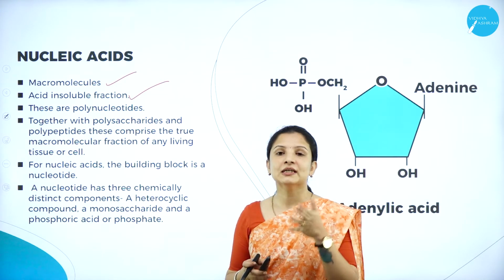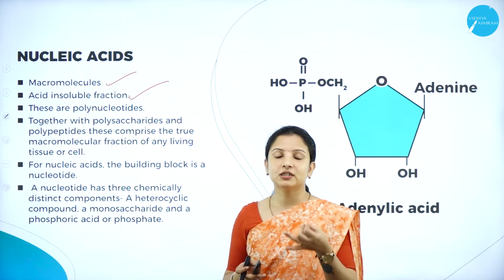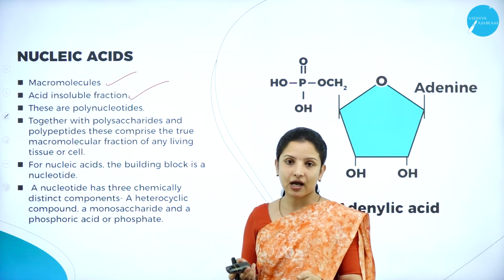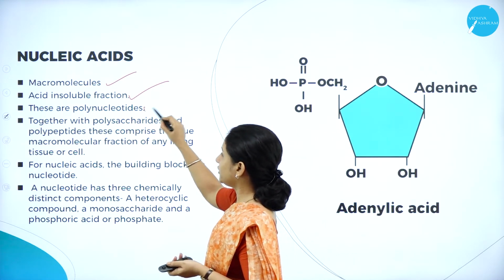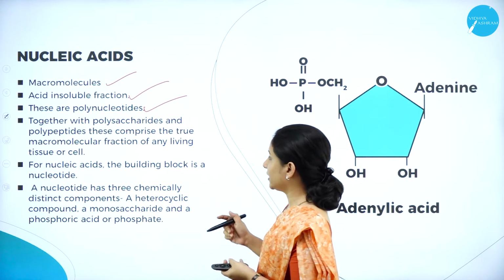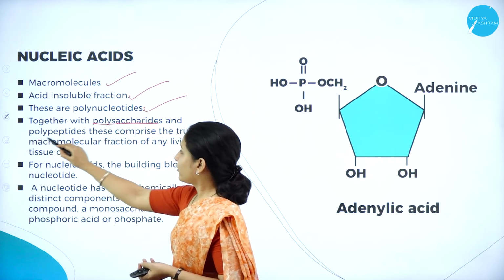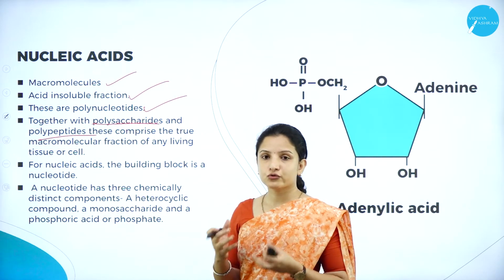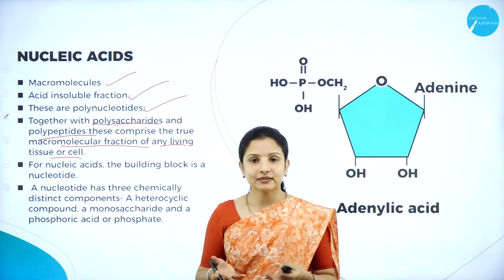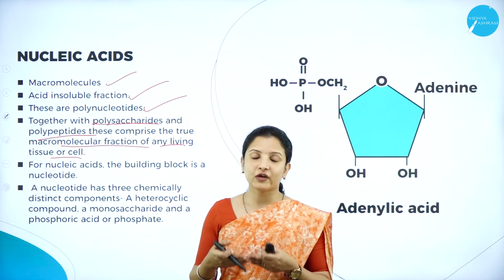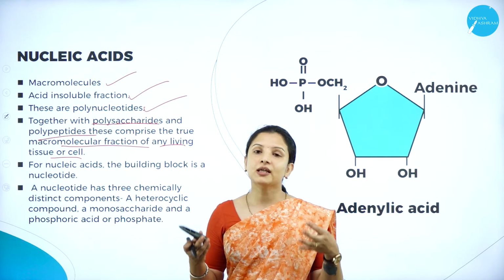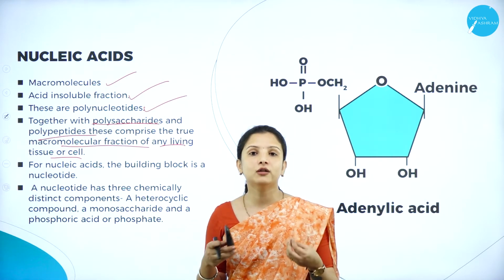What were the nucleotides? We had adenine, guanine, cytosine, thymine, uracil. All these are the different bases that are present in the DNA and the RNA, right? So together with the polysaccharides and the polypeptides, these form a true macromolecular fraction of any living tissue or cell. Why do they form a macromolecular fraction? Because they are present in almost all cells. They are the genetic material that is present in the nucleus of all the cells, right?